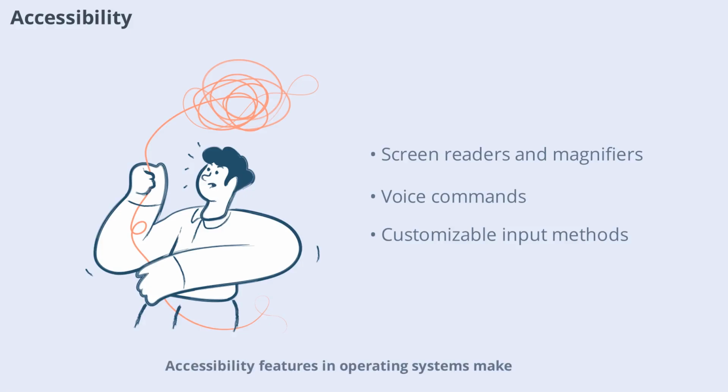Accessibility features in operating systems make computers usable for people with disabilities. These include screen readers, magnifiers, voice commands, and customizable input methods. By offering these tools, the OS ensures that everyone can benefit from technology, regardless of their physical abilities.